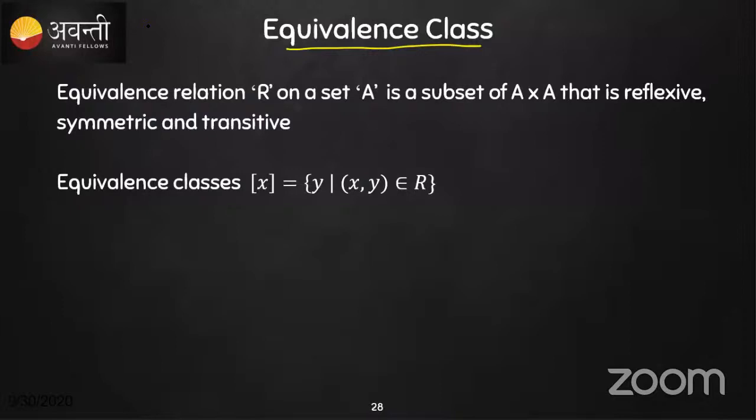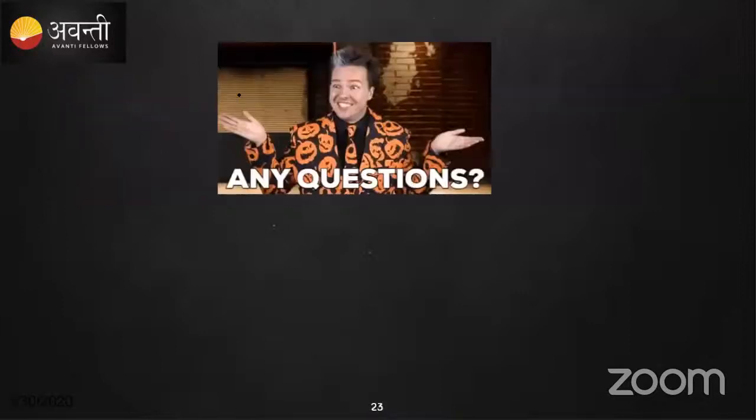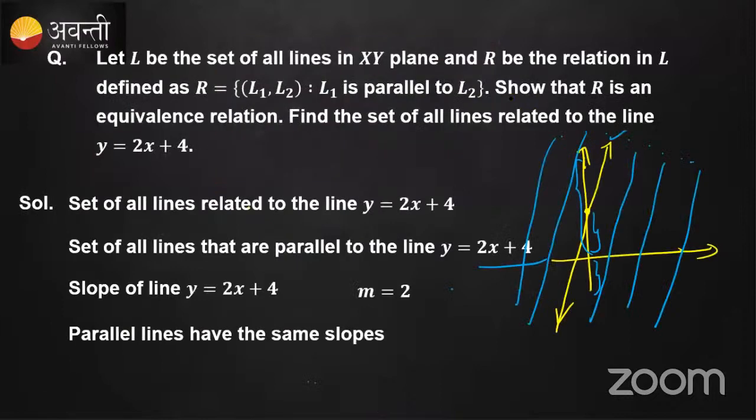In the relation topic I told about what a relation is. Which question? Which part do you want me to explain once again? Is it this one? Have you understood this part? That is, R is an equivalence relation. After that, there is another part.